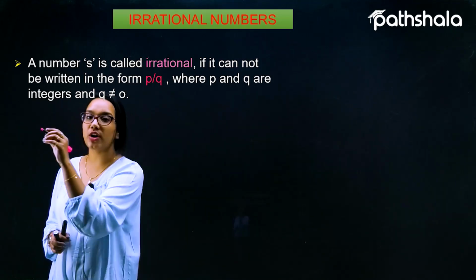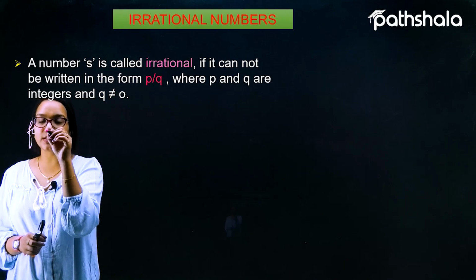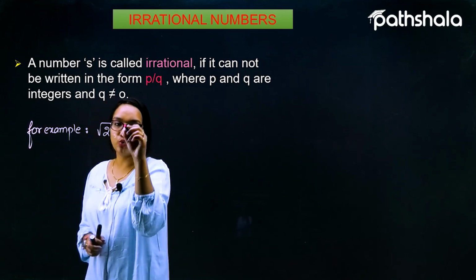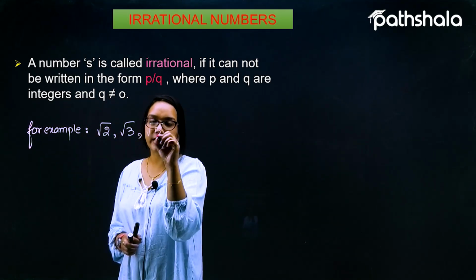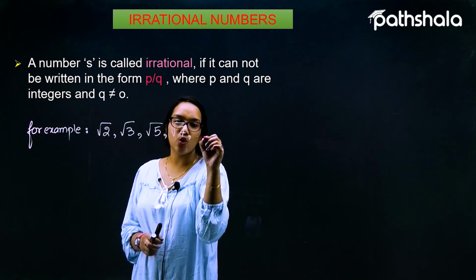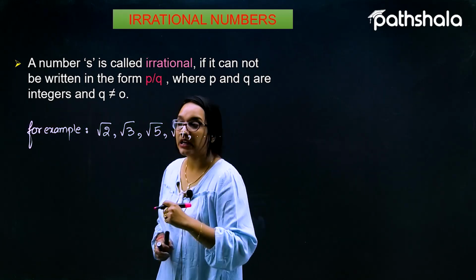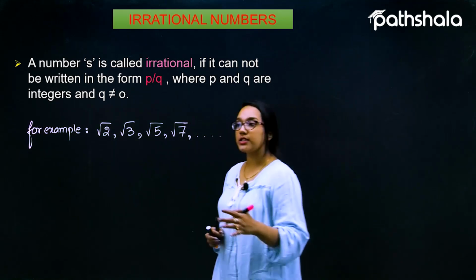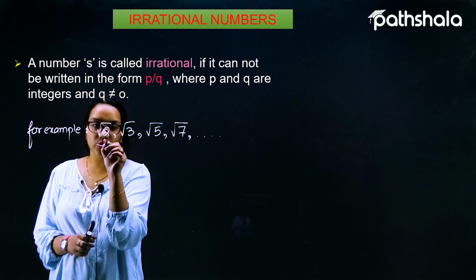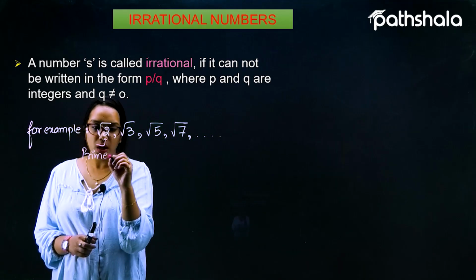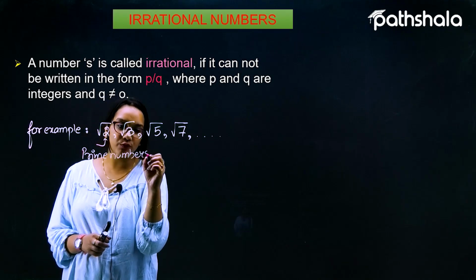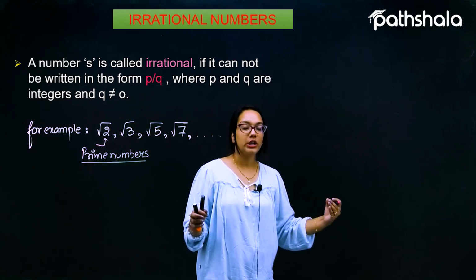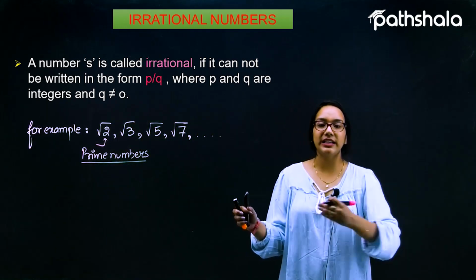Let us suppose I'm talking about numbers, for instance, root 2, root 3, root 5, root 7, and so on. First of all, we can see that there is a square root symbol, and the numbers inside the square root are prime numbers. So these numbers of this form, which cannot be taken out of the root, are called irrational numbers.